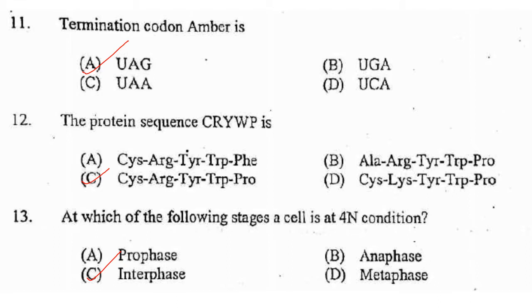The protein sequence CRYWP is: C stands for cysteine, R stands for arginine, Y stands for tyrosine, W stands for tryptophan, and P stands for proline. So the answer is option C, Cys, Arg, Tyr, Trp, Pro. Then, at which of the following stages is a cell in diploid condition? Prophase, anaphase, interphase, metaphase. Answer is option C, interphase.